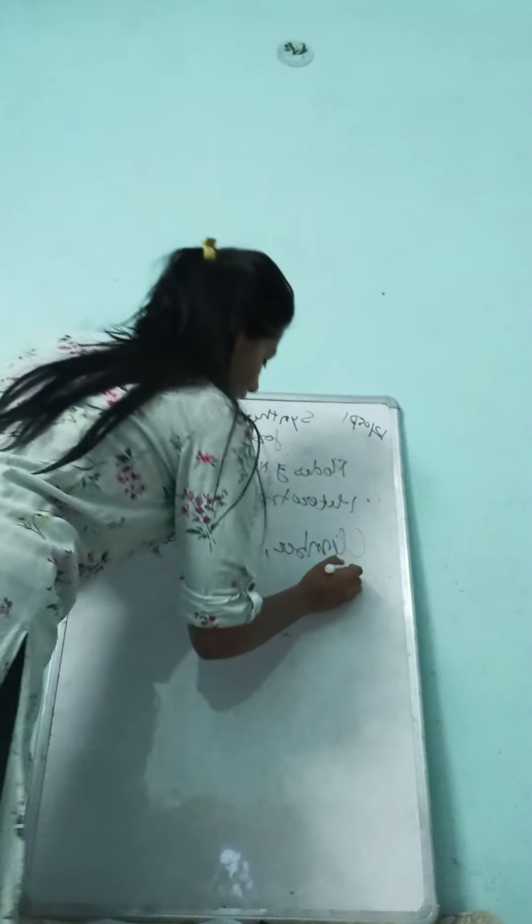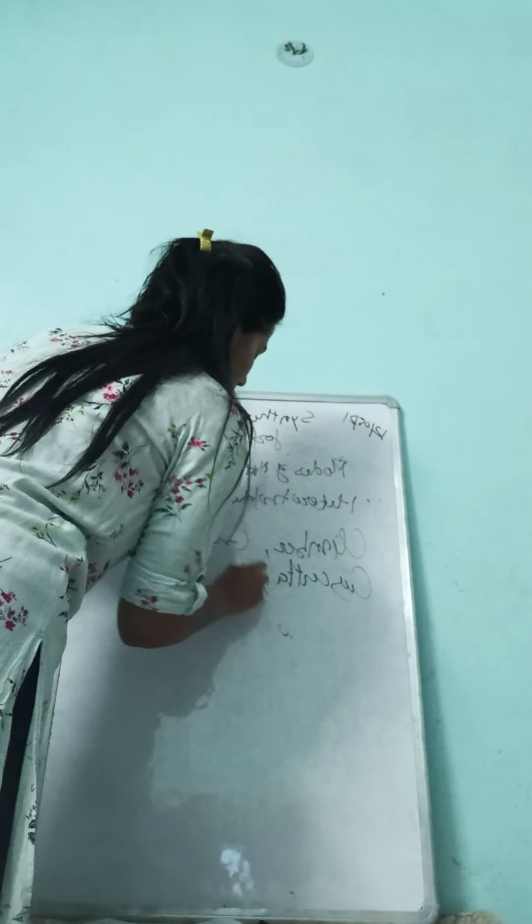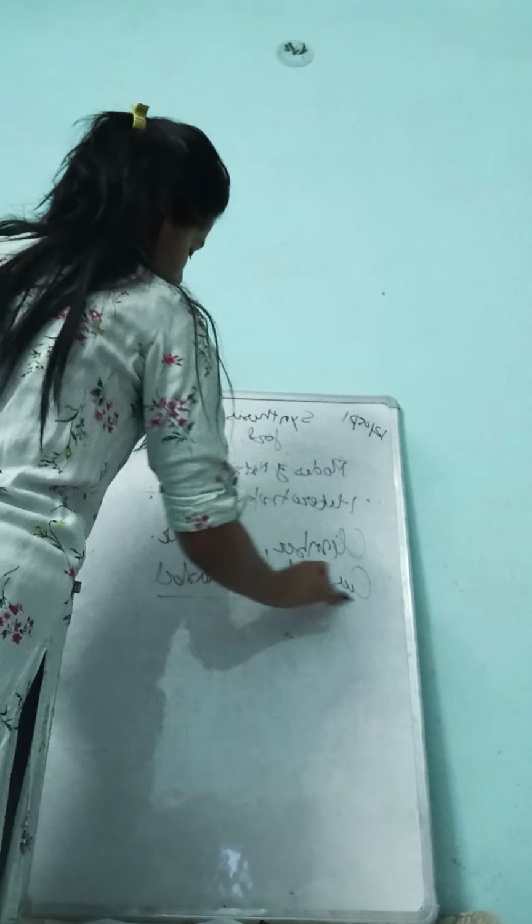You have seen cuscuta, or amarbel, which is also an example of the heterotrophic mode of nutrition.